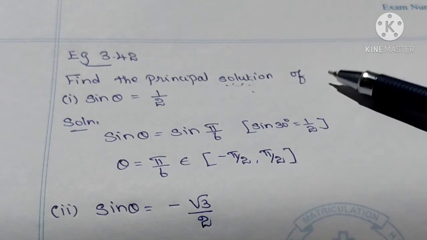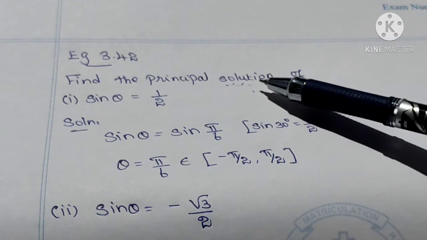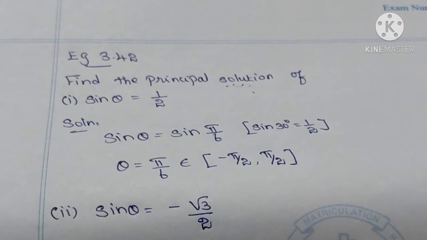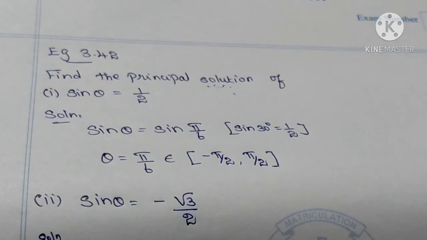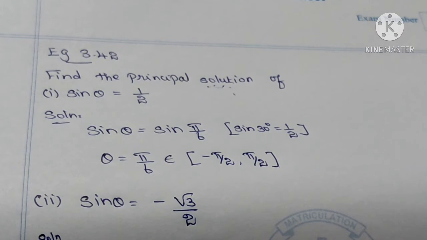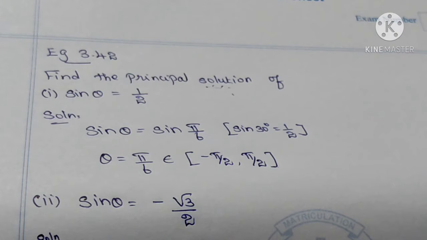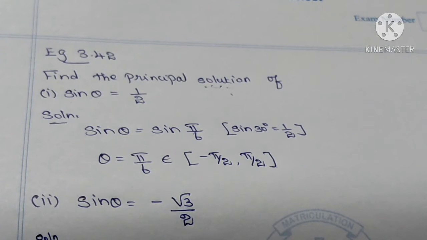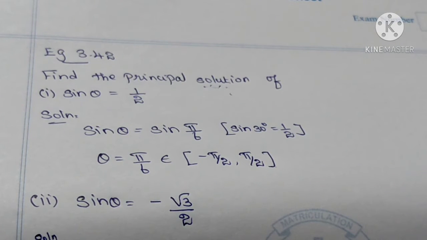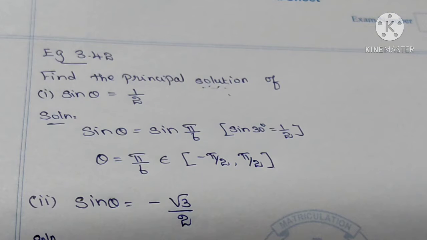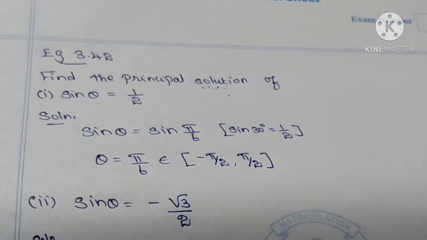Find the principal solution of the following. Say the definition of principal solution. The smallest numerical value of the unknown angle satisfying the equation in the closed interval [0, 2π] or the closed interval [-π, π] is called a principal solution. The principal value of the sine function is the closed interval [-π/2, π/2], the cos function is the closed interval [0, π], and the tangent function is the open interval (-π/2, π/2). Using this definition, complete these example problems.